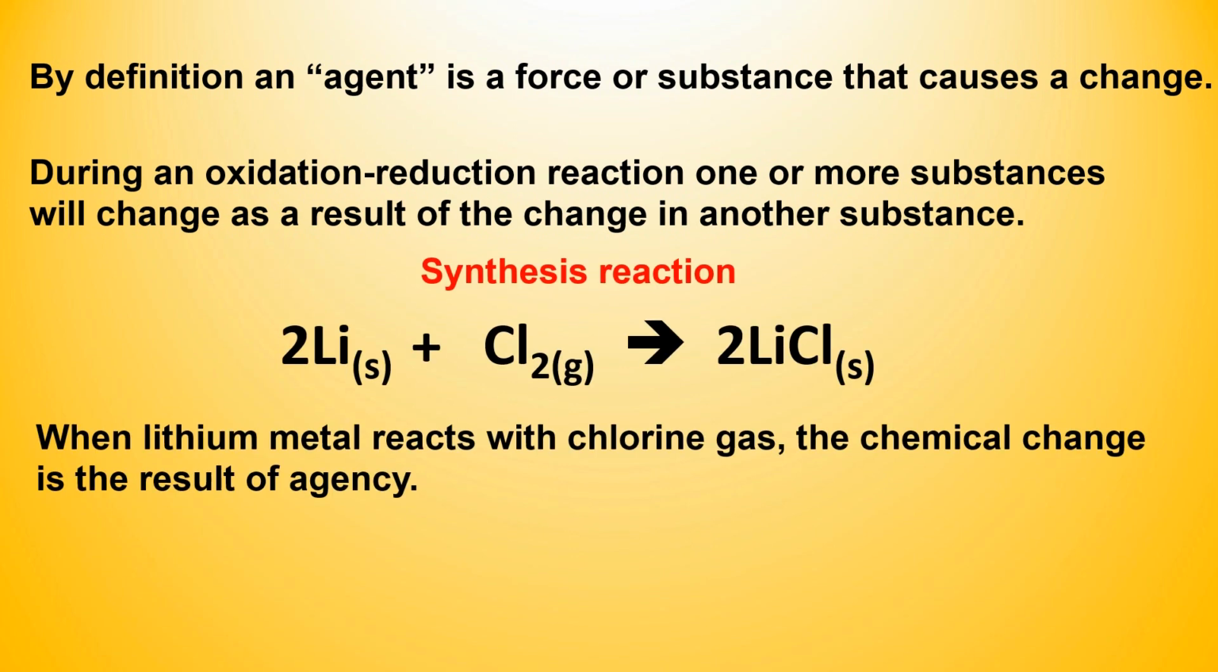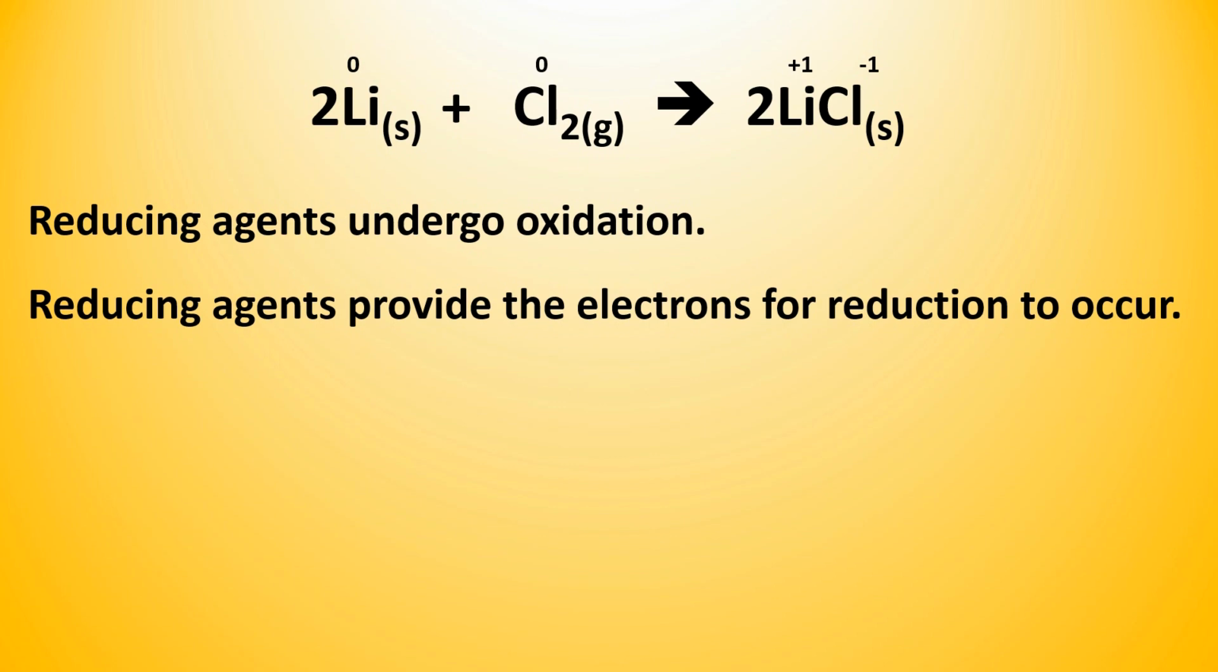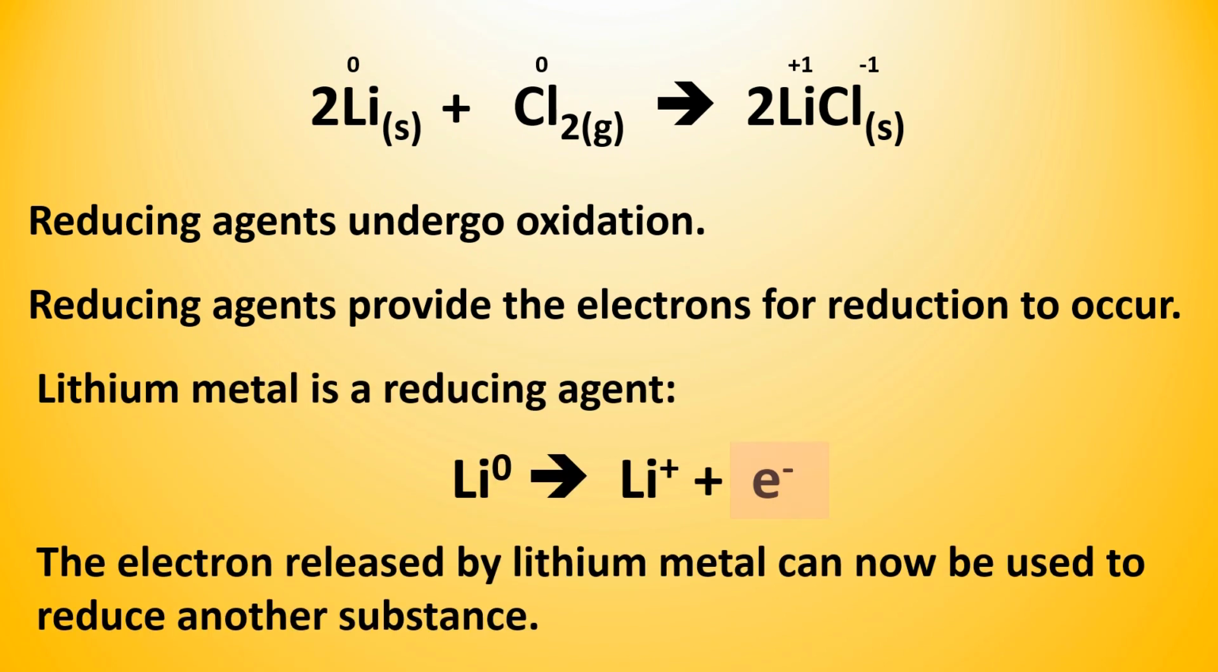When lithium metal reacts with chlorine gas, the chemical change is a result of agency. Reducing agents undergo oxidation. Reducing agents provide the electrons for reduction to occur. Lithium metal is a reducing agent. The electron released by lithium metal can now be used to reduce another substance.